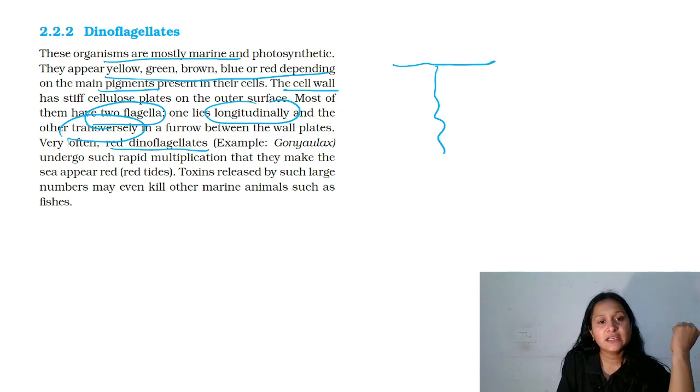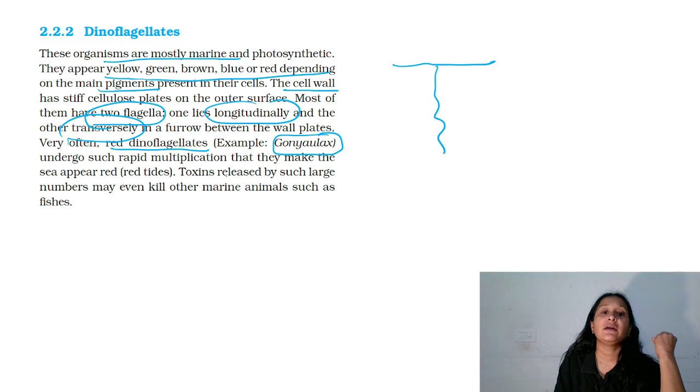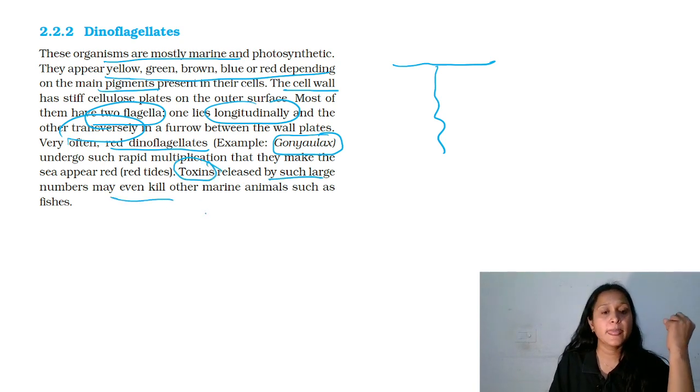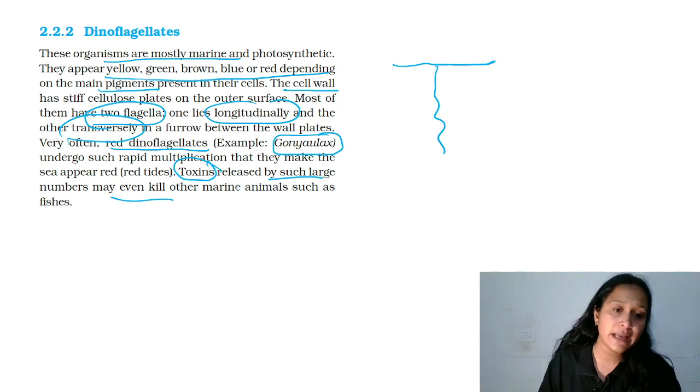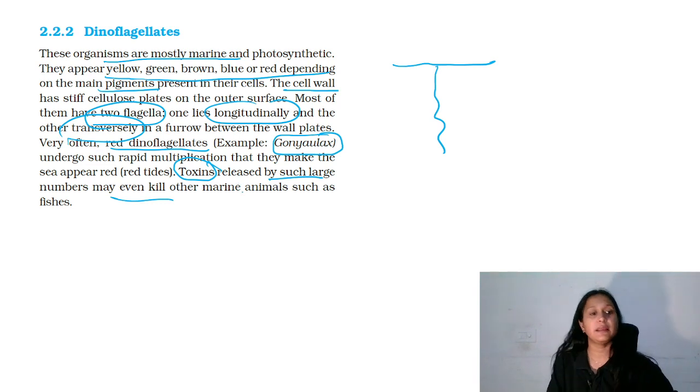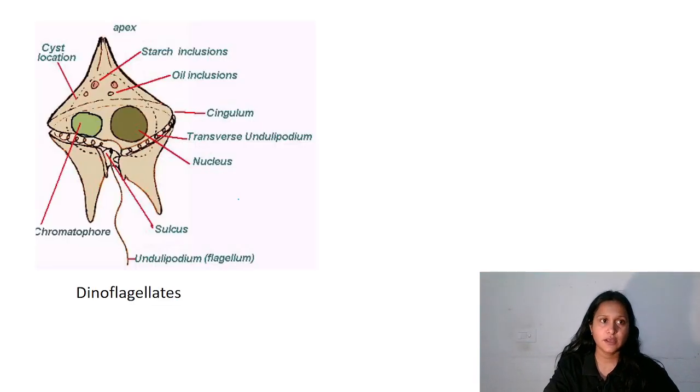Red dinoflagellate, that is Gonyaulax, causes red tide and it multiplies very fast, which releases the toxin over there, and this is very fatal for the marine animals. It kills the marine animals. So this is a dinoflagellate. One flagellum in this group is transverse, and this one is longitudinal.